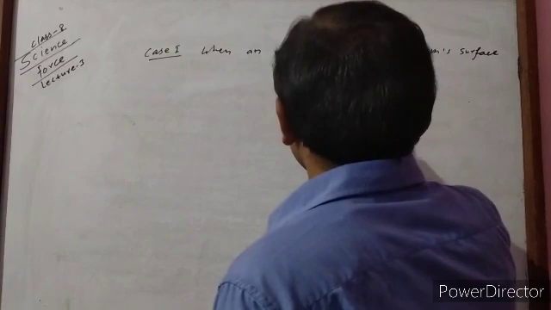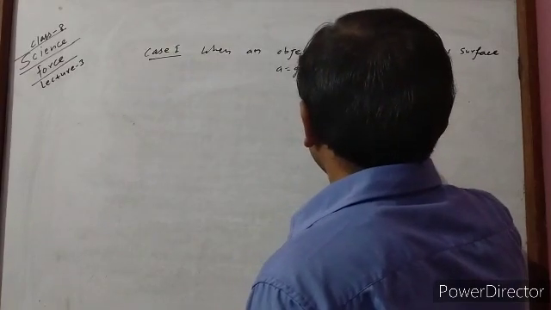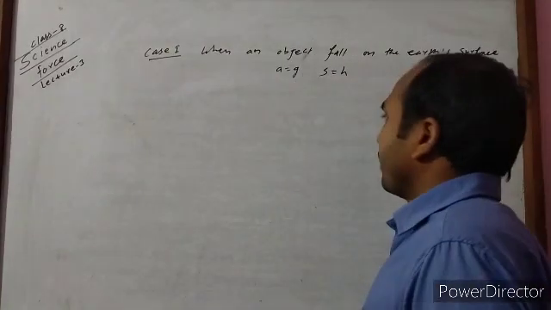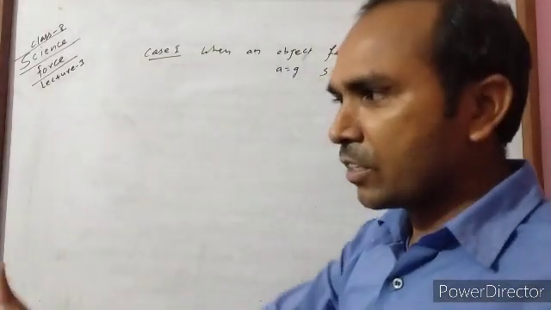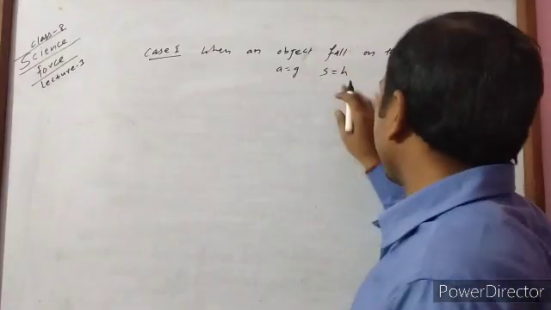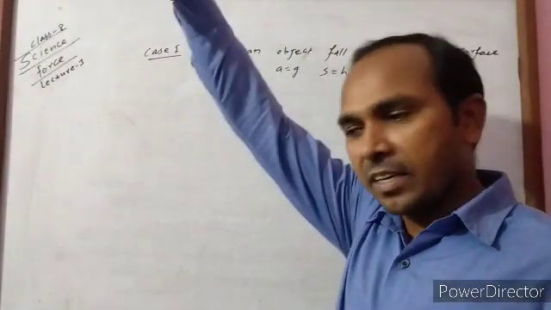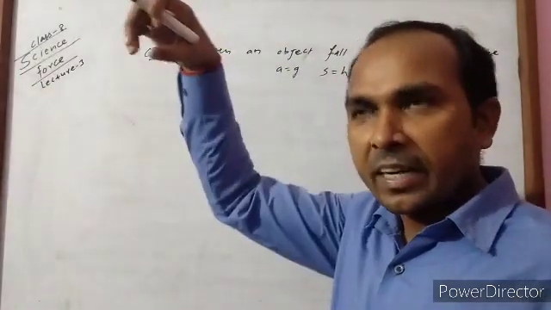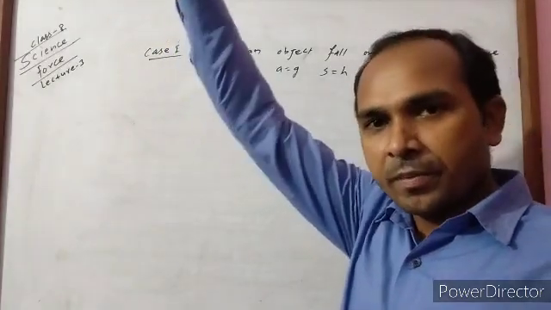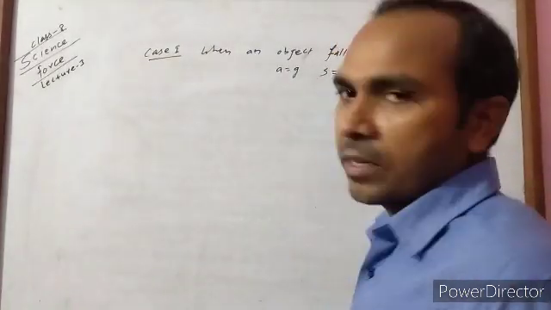Another, the distance traveled we can take as h, the height, because when you drop a substance, the distance traveled by the dropped substance becomes the height.